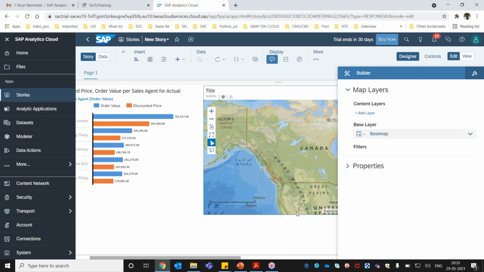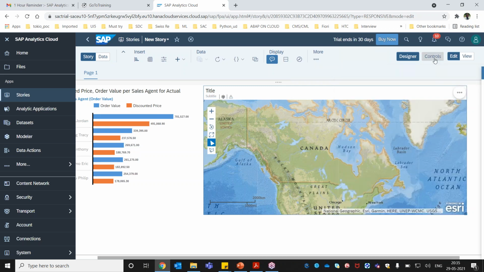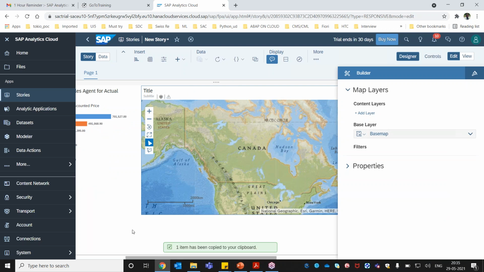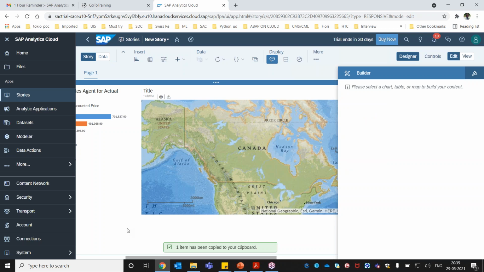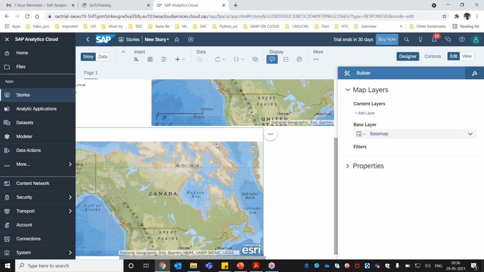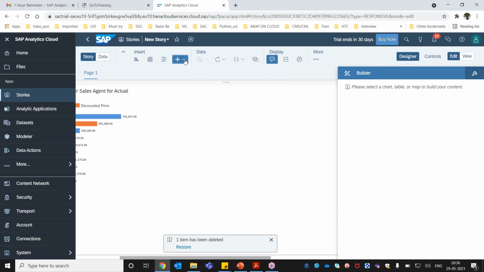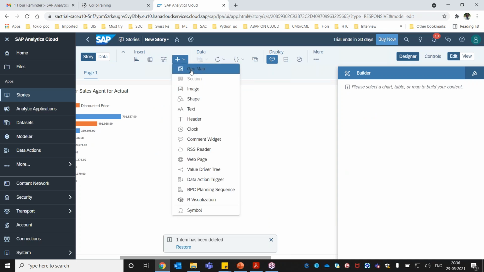Now we need to design this map based on our requirement. The next part is the controls here. Let me click on map and designer here. So this is the first part. We have selected the map, or if you want to copy the map, you can also press Control C, and if you want to design another map, you can just paste it. Like that, you can have multiple maps and then design them. Let me quickly delete this, and we will start with only one map. Sorry, I deleted that. Let me add it again here.